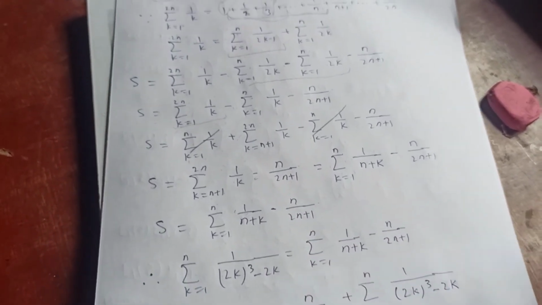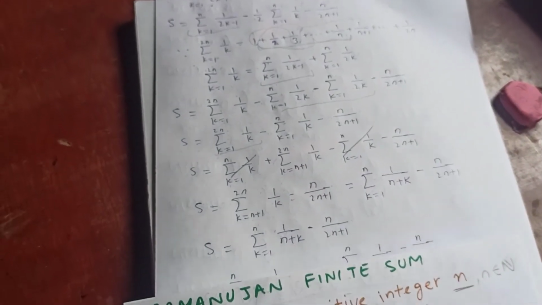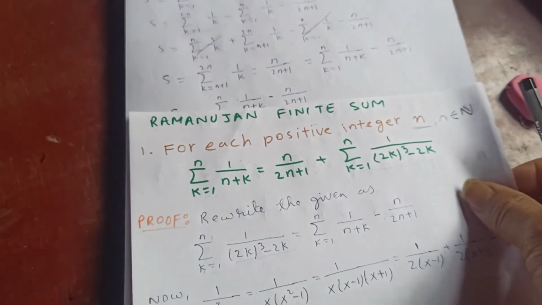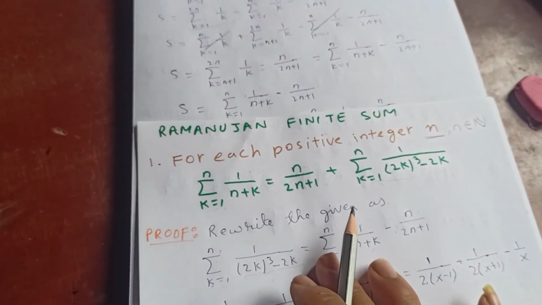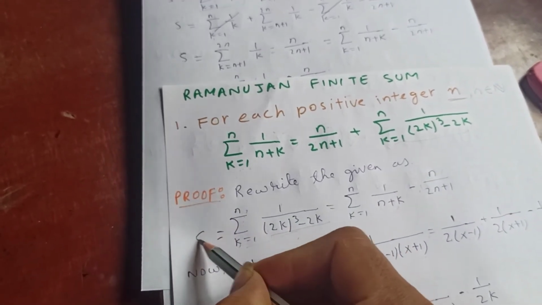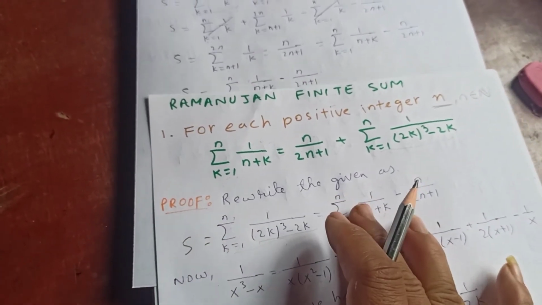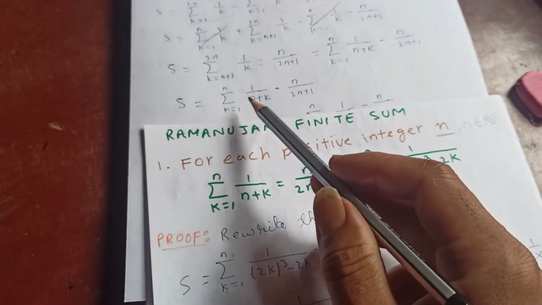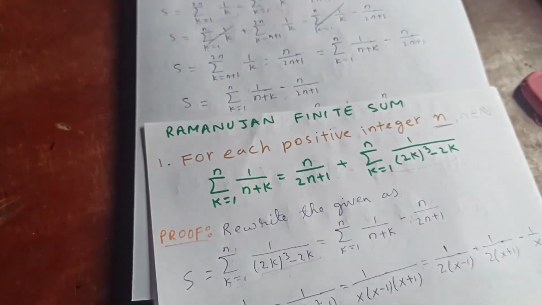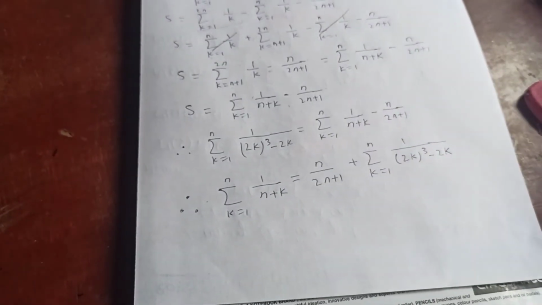So we already proved here, at the beginning we were trying to prove that our sum s is nothing but this one. So here we have already proved that, and it's already done.